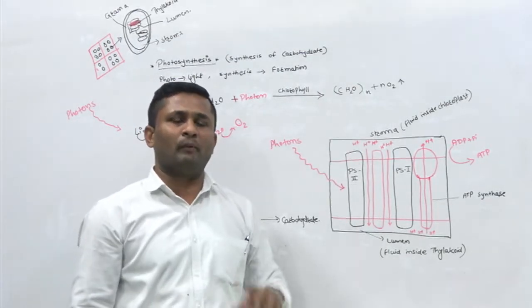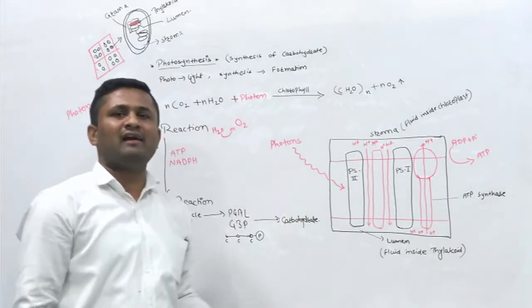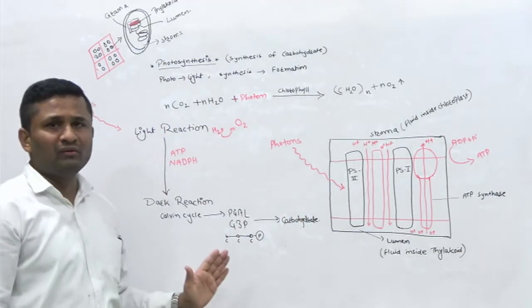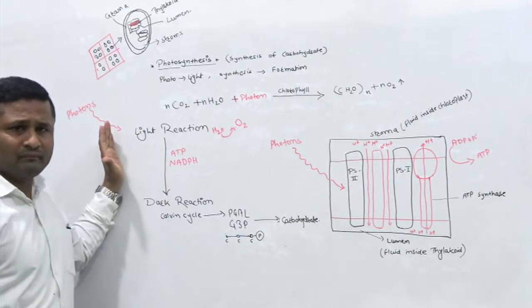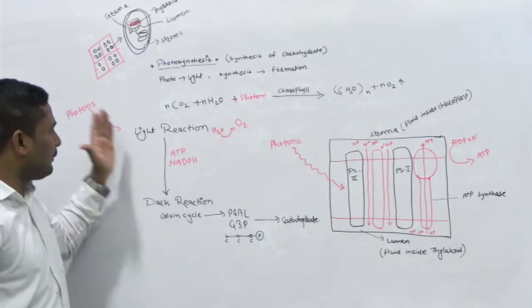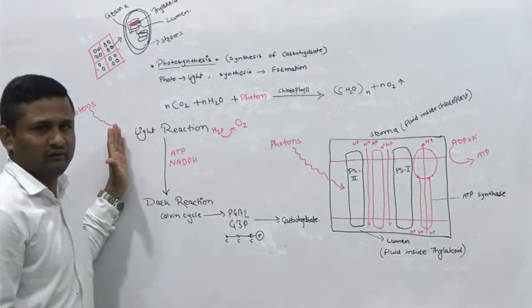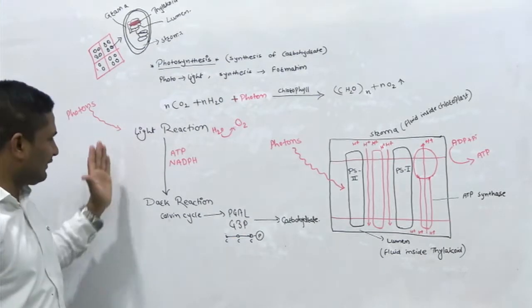So broadly, if we look at the photosynthesis process, we can divide it into two steps. First, which reactions are taking place in photosynthesis. So first is the light reaction.